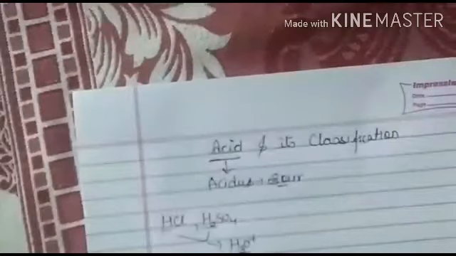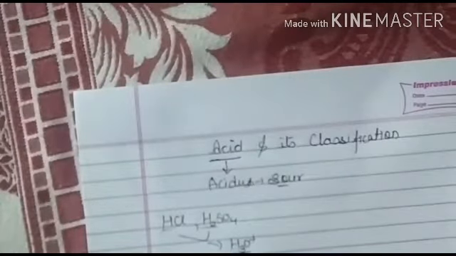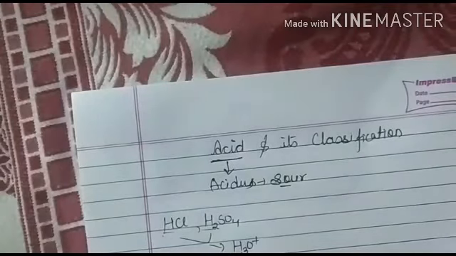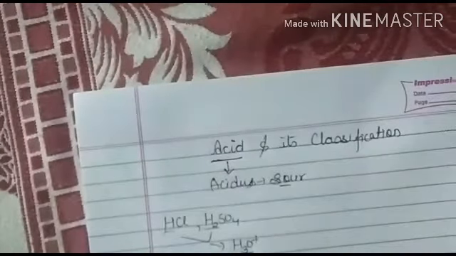Now students, I am starting with the classification. What is the classification of an acid? We will do two types of classification. First, depending upon the source, meaning where the acid is taken from or coming from, and second, depending upon their basicity, meaning the acid used to neutralize the base. From the source we have two sources: the first is the natural source, and the second is the artificial source.